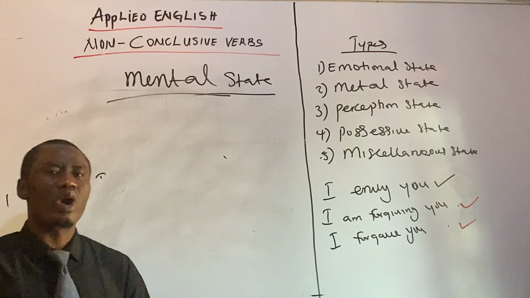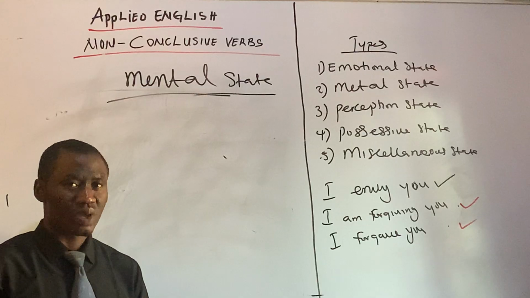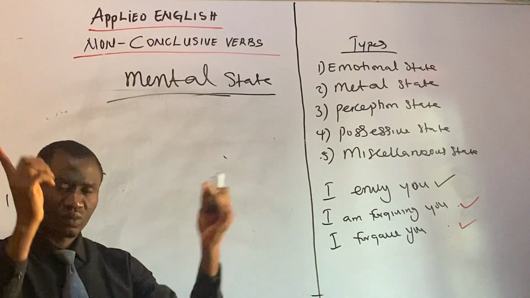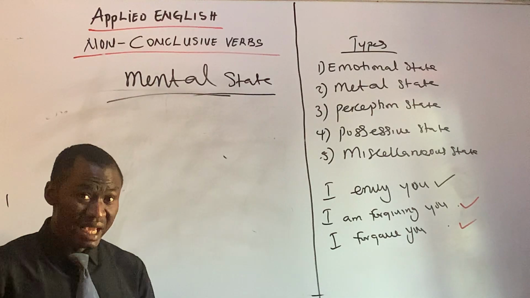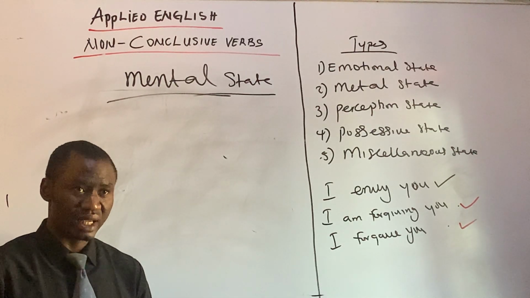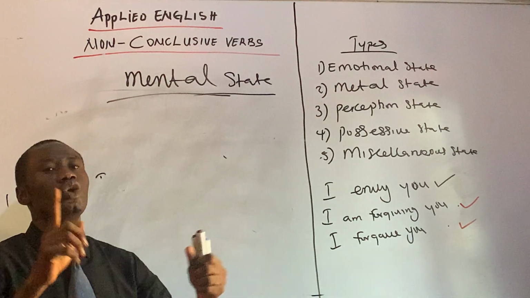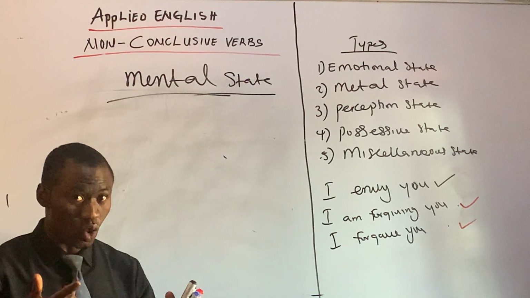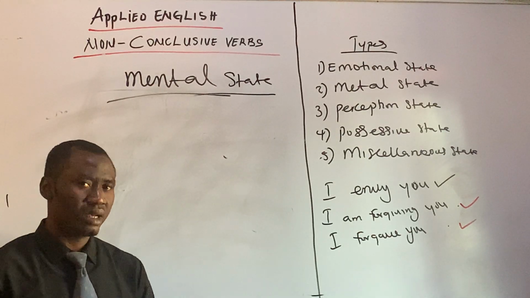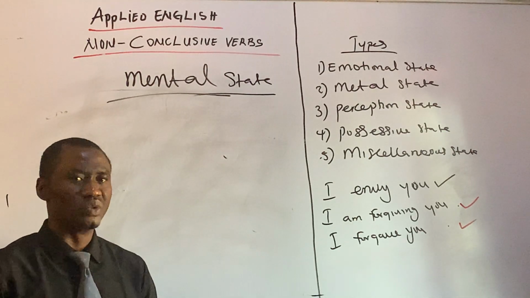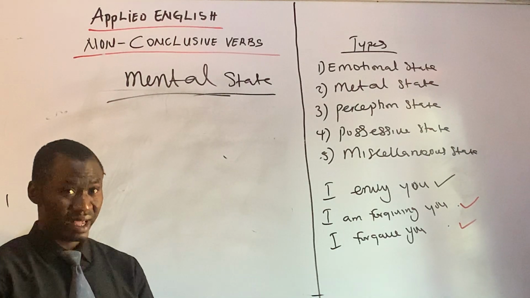For mental state, we have words like understand, agree, believe, recognize, know, suppose, and remember. We have a lot of those, but let's use one or two of those as an example.